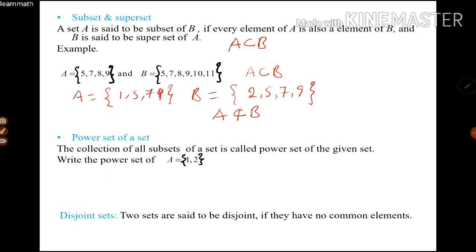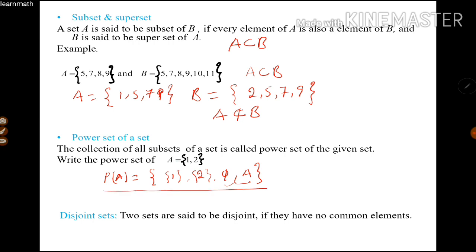The power set of A can be denoted by P(A). It is {1}, {2}, the empty set and A, because the empty set is a subset of every set and every set is itself a subset. So we can write these two here, {1} and {2} are also subsets of A. This is the power set of A.